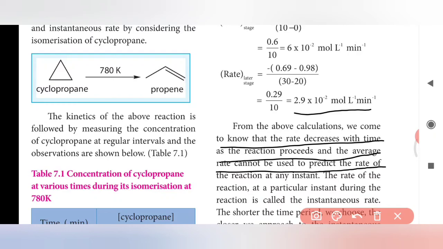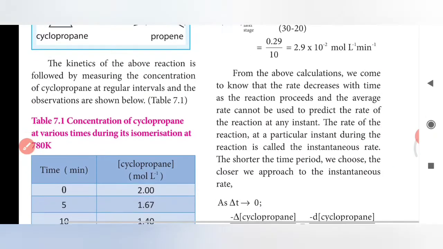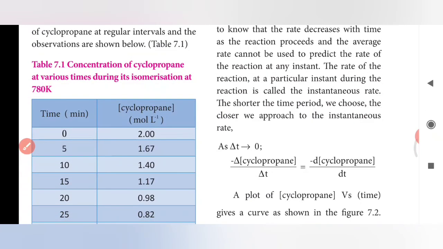The rate of reaction, this is nothing but the answer for the instantaneous reaction. The rate of reaction at a particular instant during the reaction is called the instantaneous rate. The shorter the time period we choose, the closer we approach to the instantaneous rate.